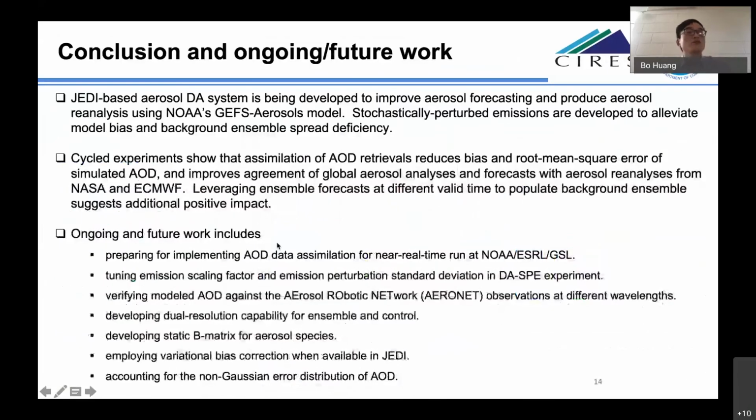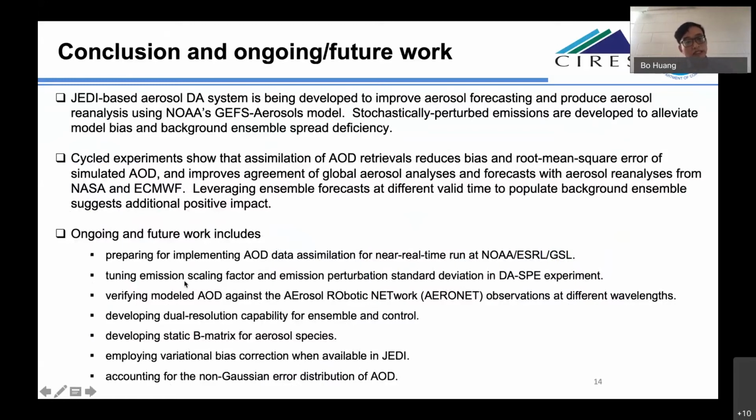Here's the conclusion. The JEDI-based aerosol data assimilation is being developed to improve the aerosol forecasting and produce aerosol reanalysis using NOAA's GEFS-Aerosol model, and the stochastically perturbed emissions are developed to correct model bias and background ensemble spread efficiency. Our cycled experiment shows positive impacts of assimilating AOD retrievals in the model.